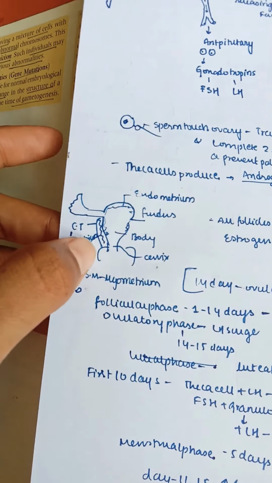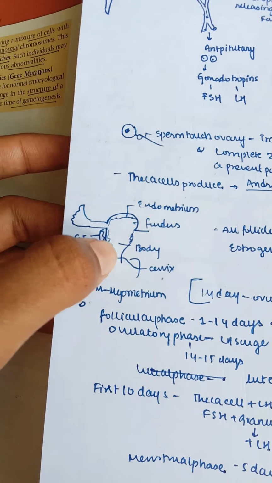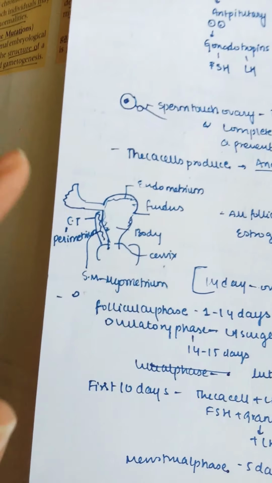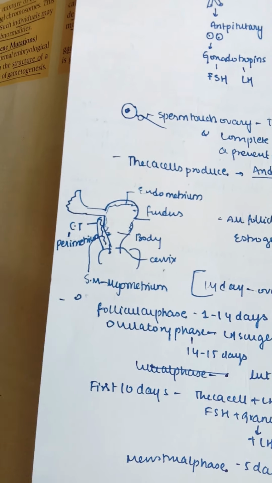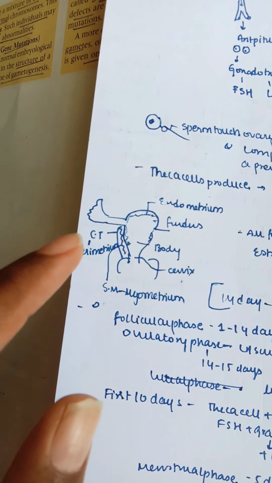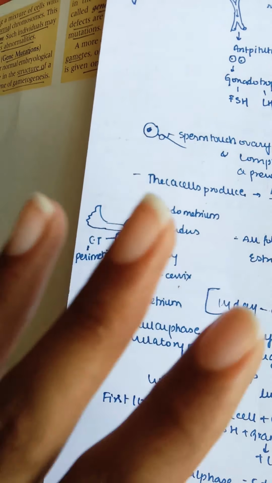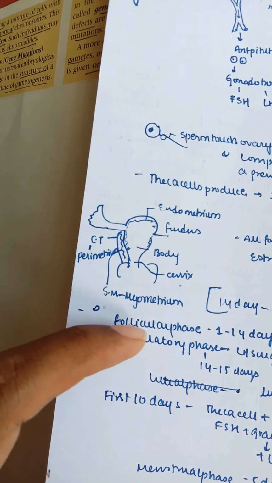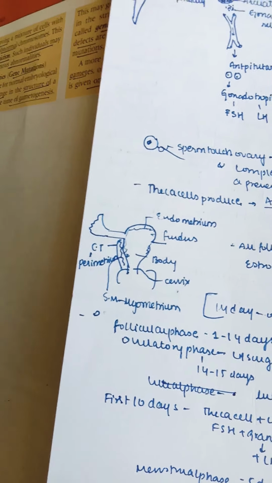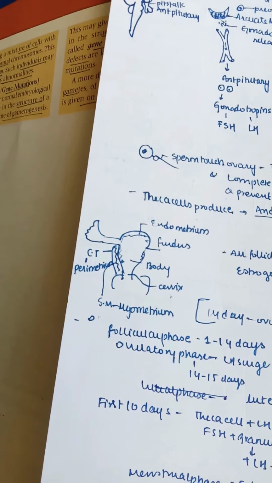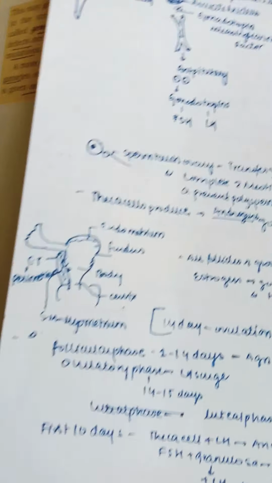So you know endometrium, for example, this is a female uterus. This is the body of the uterus, this is the fundus of the uterus, and this is a fallopian tube with the fimbriae, and we know the ampulla site, where fertilization takes place. This is the cervix and this is the vagina, right? The uterus has 3 layers: innermost endometrium, middle myometrium made up of smooth muscles, and outer perimetrium which is made up of connective tissue, and the outer perimetrium is also made by peritoneum, because peritoneum is outer, right?